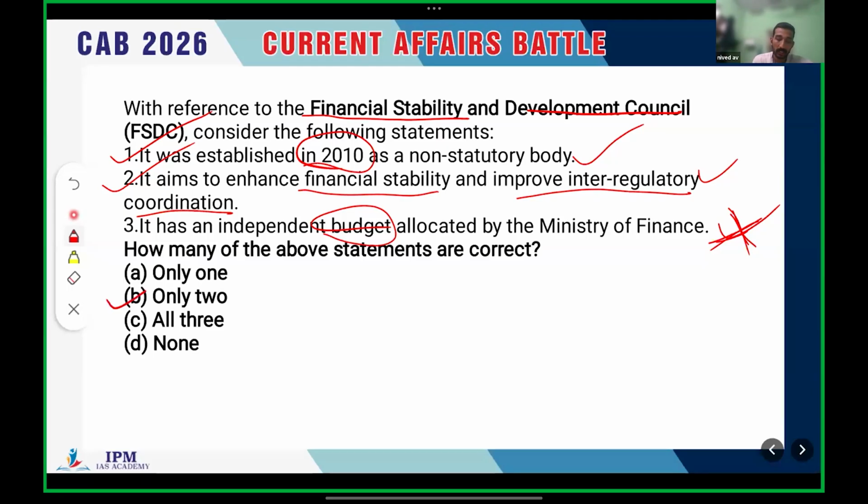So option B is the right answer. Only 2 is the right answer. Clear? So you should always be very clear about what they have asked in this question. They have asked how many of the above statements are correct. So option B is the right answer. Clear? Any doubt?